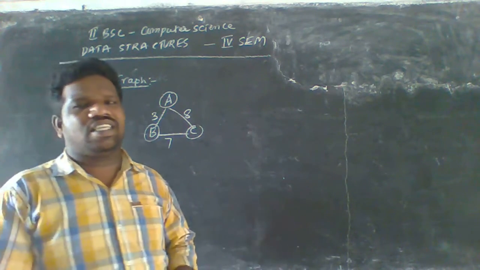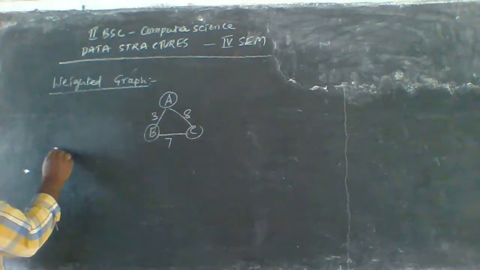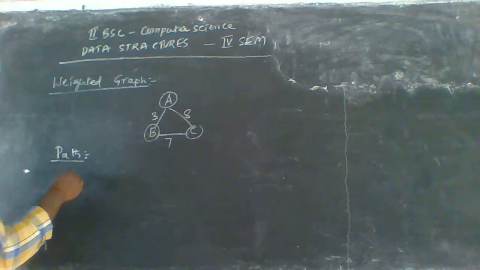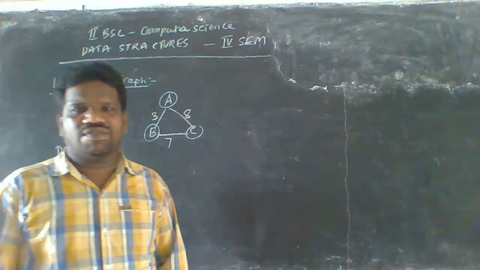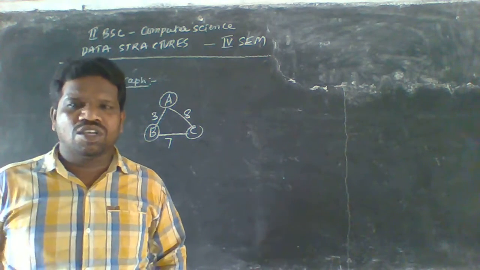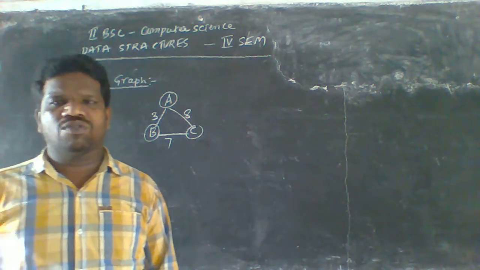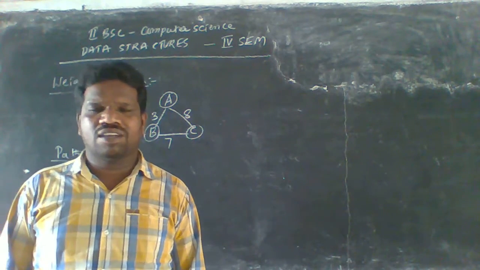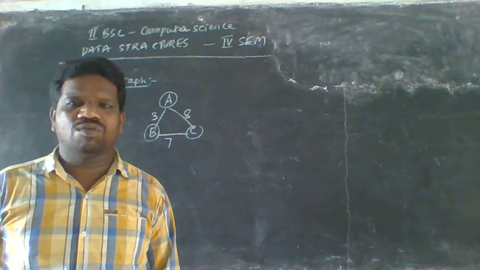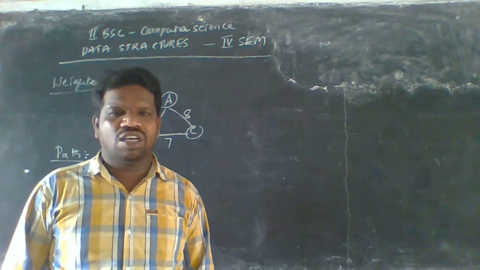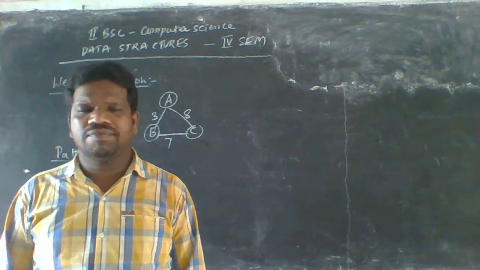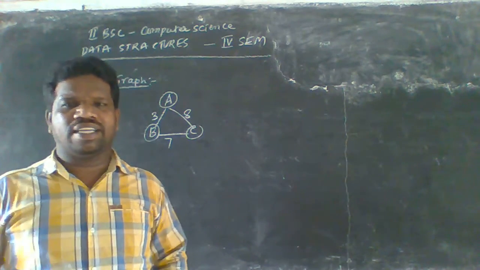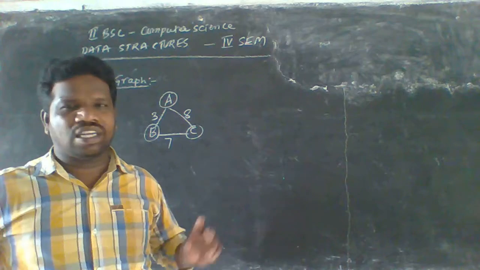Let us see the path of a graph. If you want to traverse a graph, you have to visit each and every node in the direction of the edge. If the edge has a direction, you have to go in that direction only.